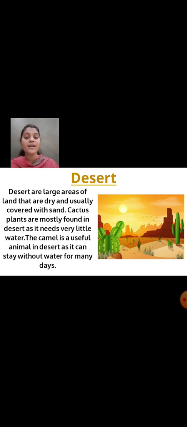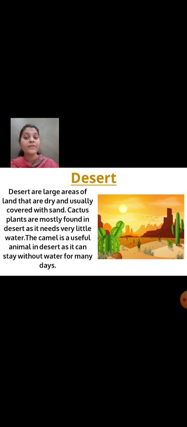Now, what are deserts? Deserts are large areas of land that are dry and are usually covered with sand. What are they covered with? Usually with sand. Mostly we can't see different trees there, like coconut trees or mango trees. No. We can only see the cactus plant over there.